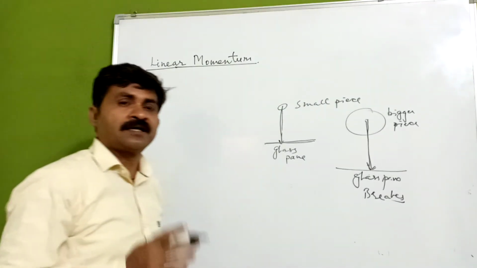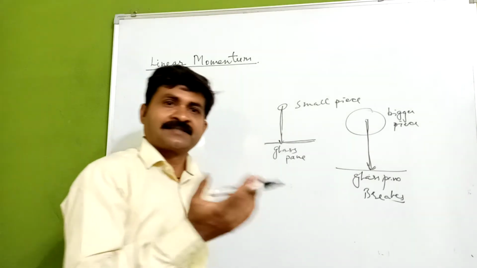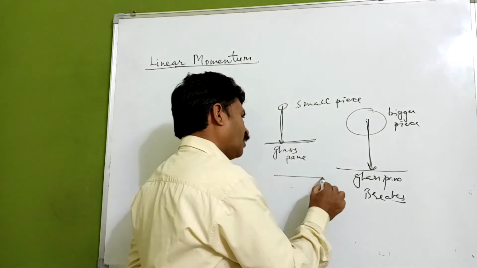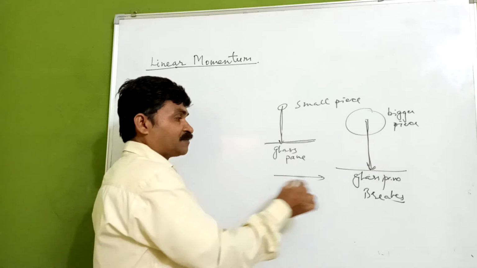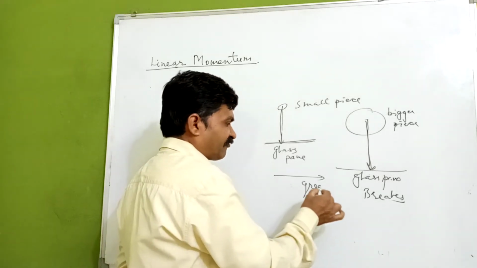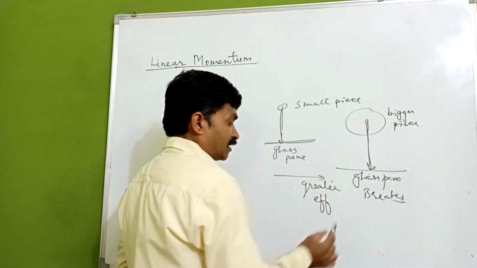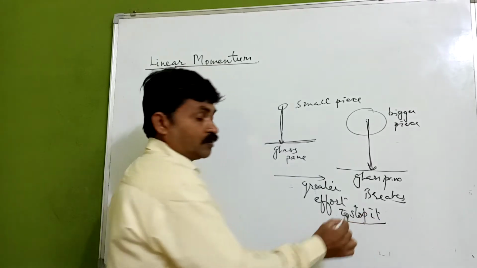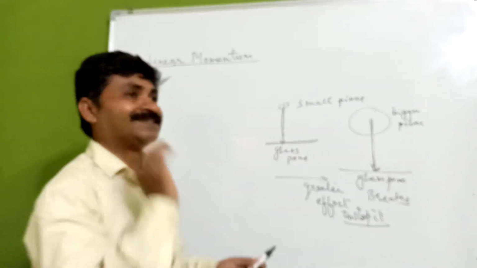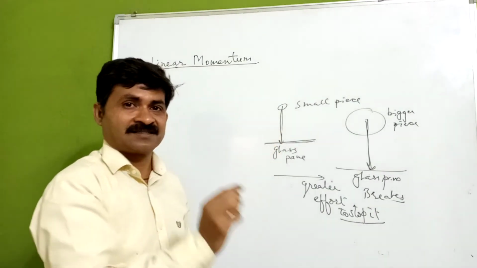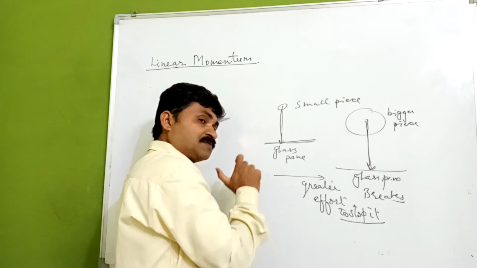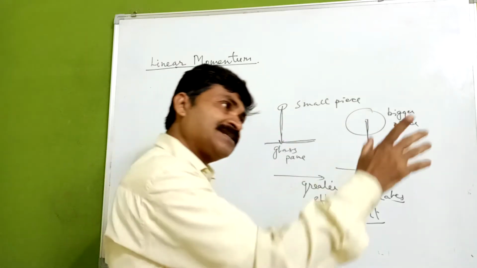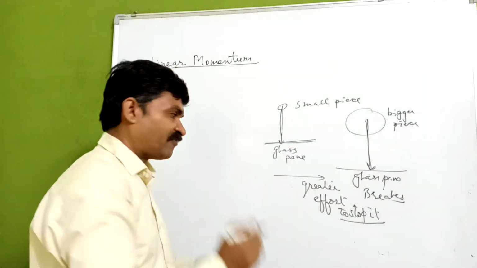Similarly, take another example: firing a bullet from a gun. A bullet fired from a gun will require a greater effort to stop than if you just throw a stone or a bullet of the same mass by hand, which will require a lesser effort.